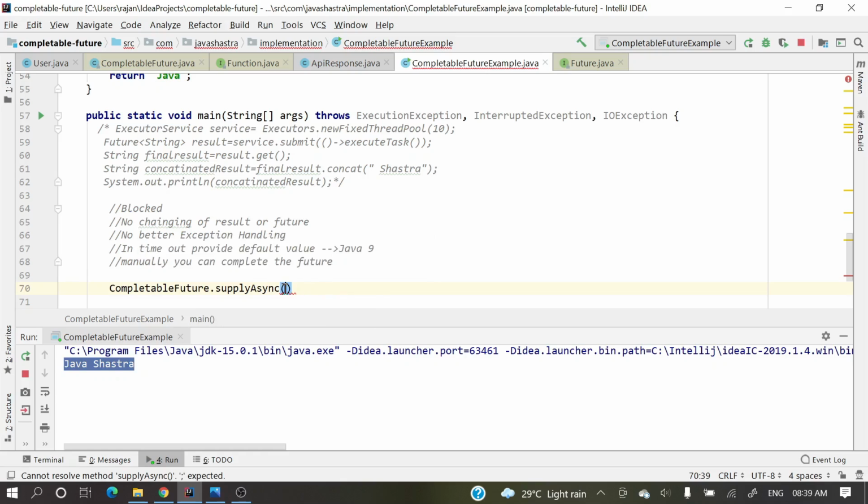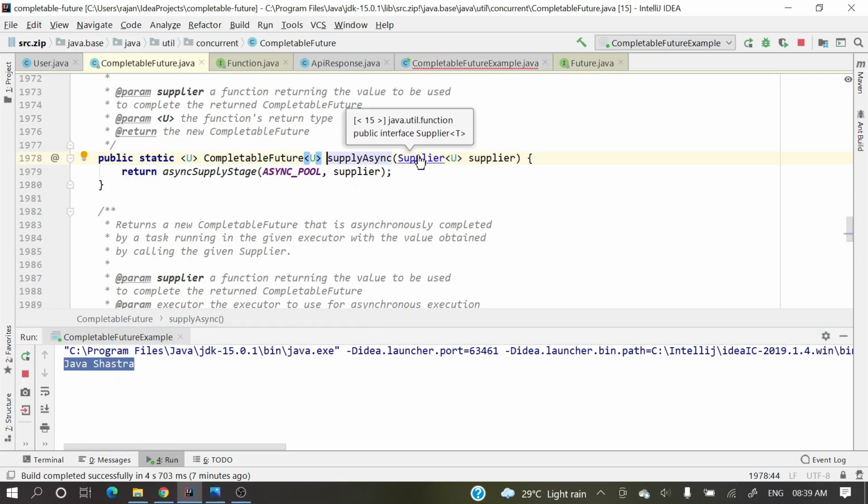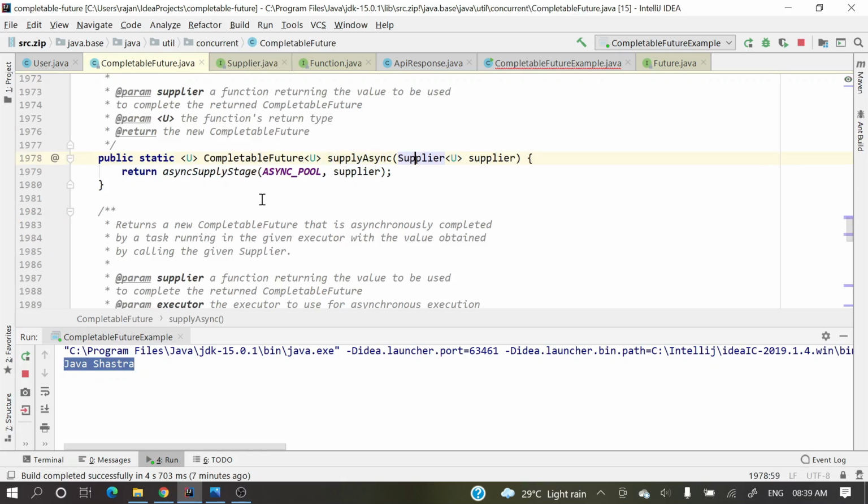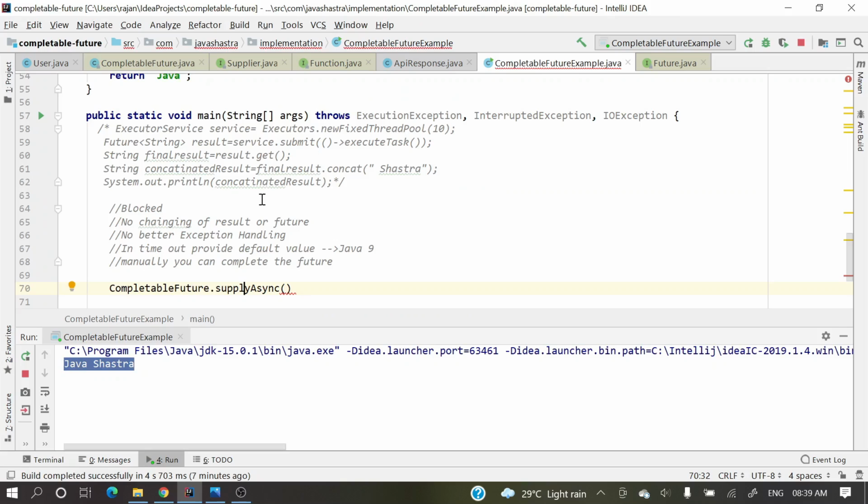So let's see what exactly the supplier is. In Supplier, the get method is there: there is no input, and it returns an output. It returns a result.